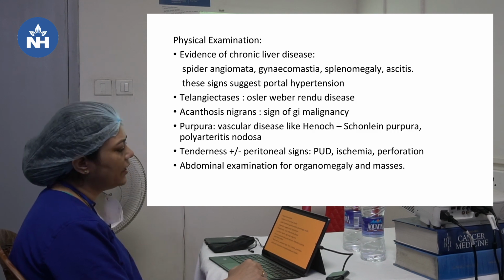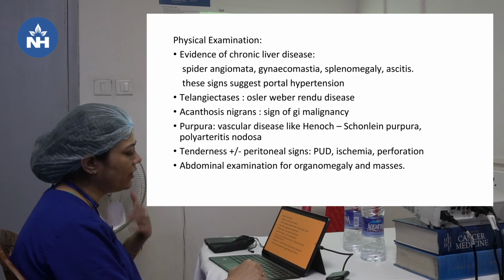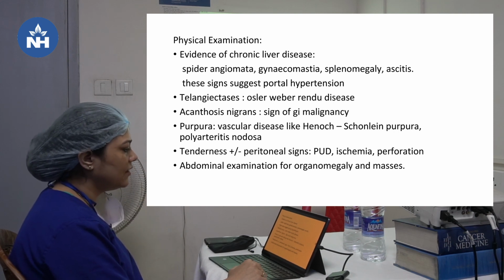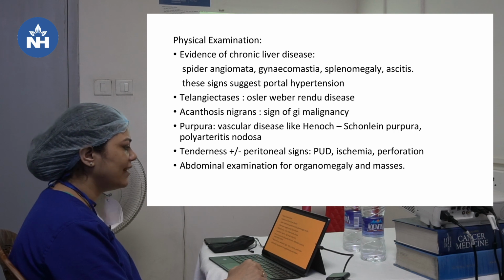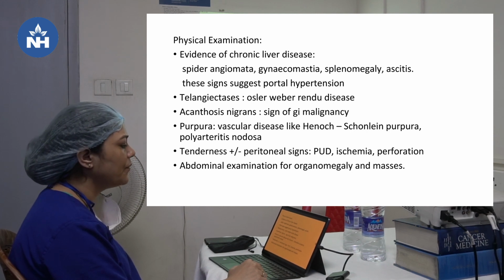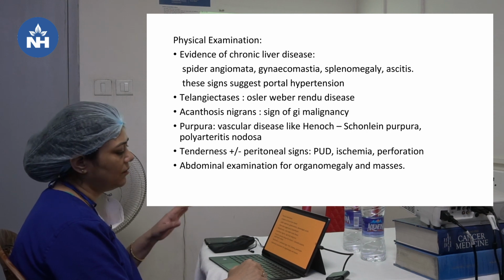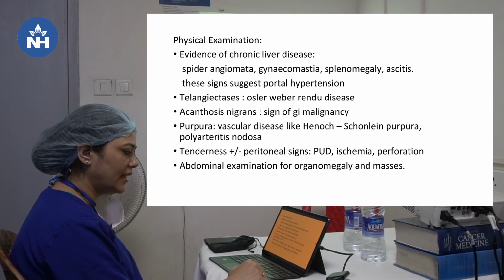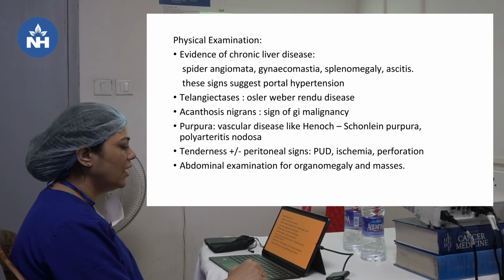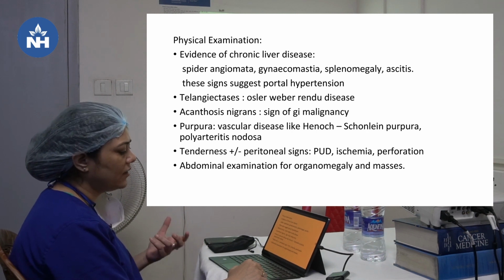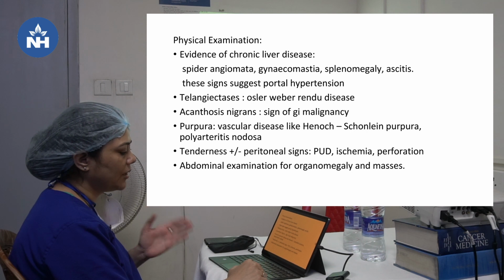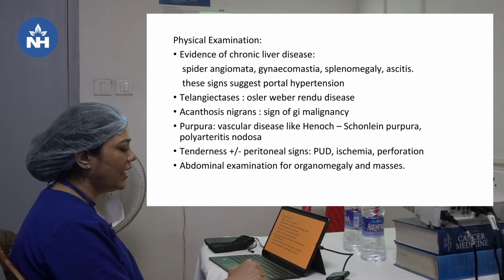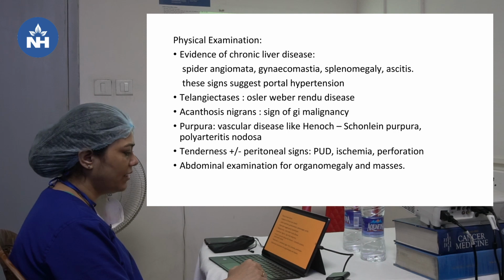So, quick history and then quick physical examination ongoing with the resuscitation. For evidence of chronic liver disease, we look for spider angiomata, gynecomastia, splenomegaly, ascites. These signs suggest portal hypertension. Telangiectasias may suggest Osler-Weber-Rendu disease, that's hereditary hemorrhagic telangiectasia. Acanthosis nigricans, which are purplish velvety patches on the joints, is a sign of GI malignancy. Purpura can suggest vascular disease like Henoch-Schonlein purpura or polyarteritis nodosa. If tenderness is present in the abdomen with peritoneal signs, it may suggest peptic ulcer disease, ischemia or perforation. And we also have to do abdominal examination for organomegaly and masses.